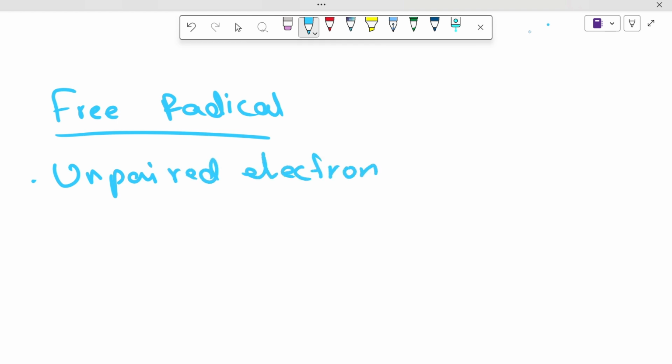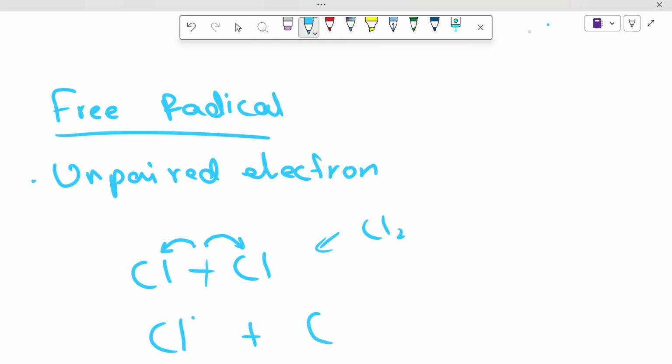Now take a look at this chlorine. Imagine this is a chlorine. This is a Cl2 molecule. Okay, Cl2. So if this bond were to break, this consists of 2 electrons, right? So one would go back to this chlorine, and one would go back to this chlorine. Now what will happen is that 2 chlorine free radicals will form. As you can see, they both have one extra electron,